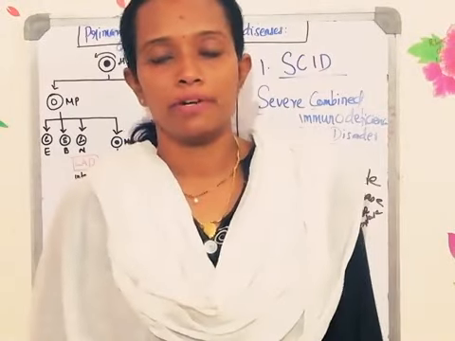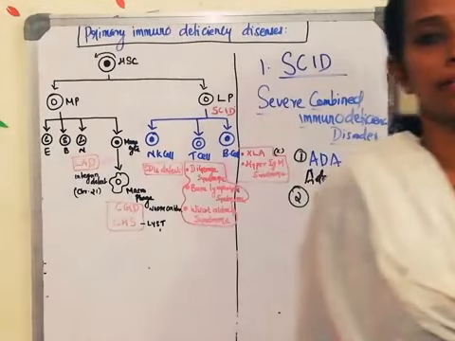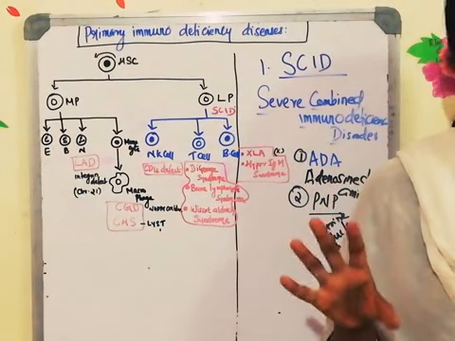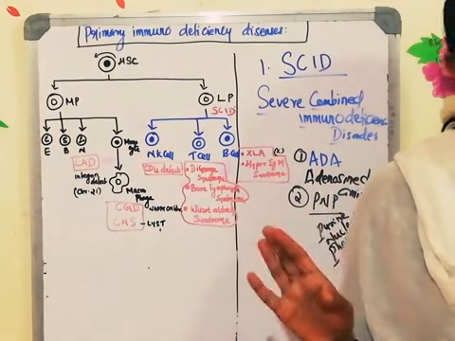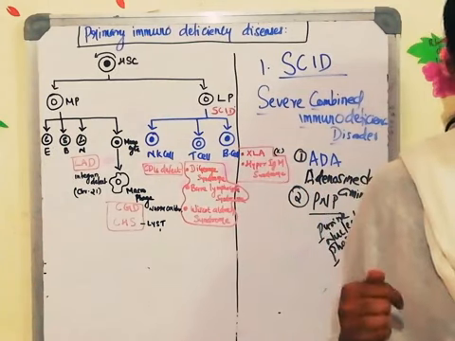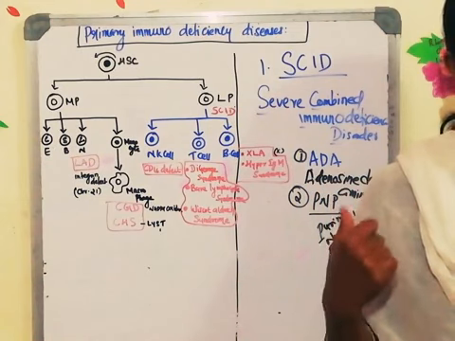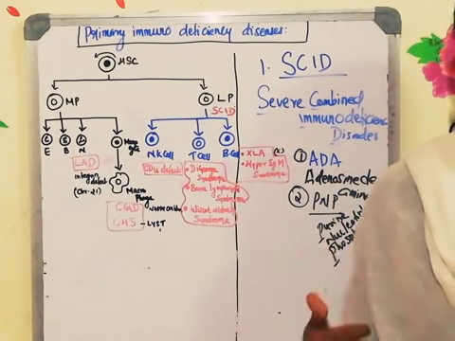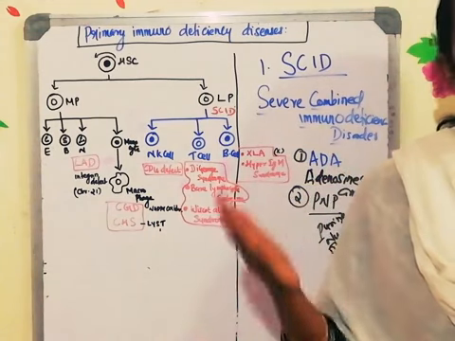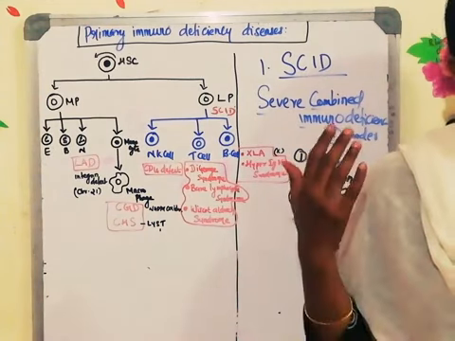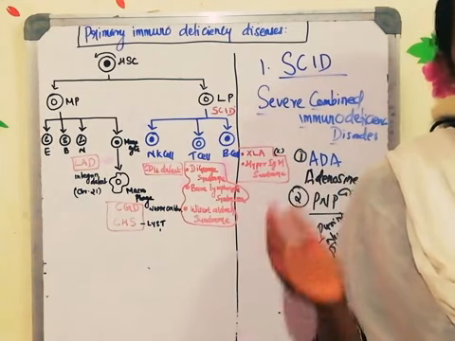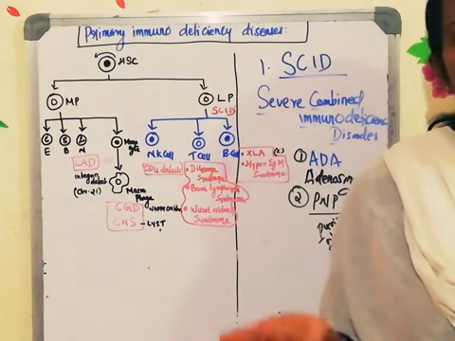So what is the function of adenosine deaminase? This is the enzyme which will function in the salvage pathway of the purine degradation. There is a salvage pathway of purine degradation, all of you know that. Both the enzymes are involved in the purine metabolism. So ADA especially will function in the salvage pathway of the purine degradation and catalyzes irreversible deamination of adenosine to inosine. Deamination reaction happens, thereby adenosine gets converted to inosine.